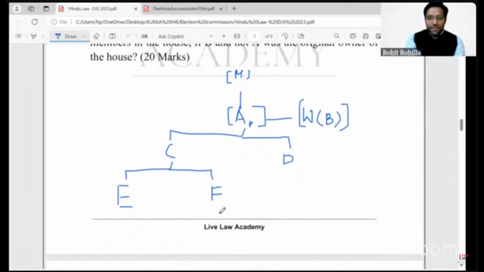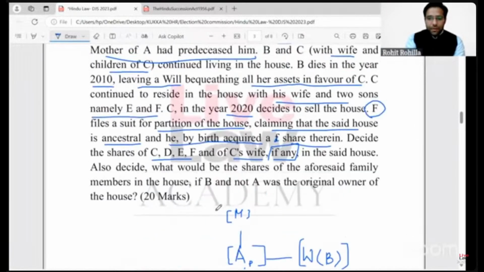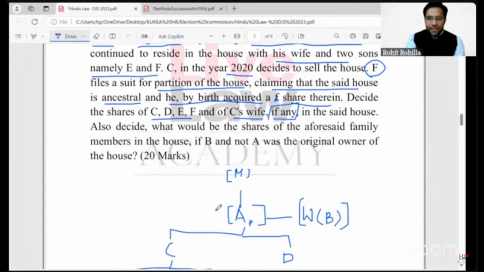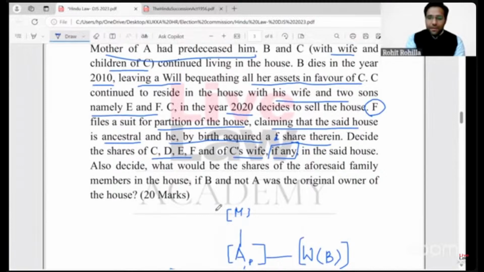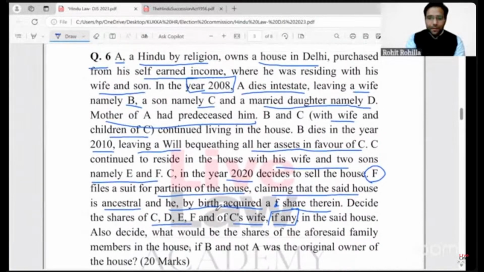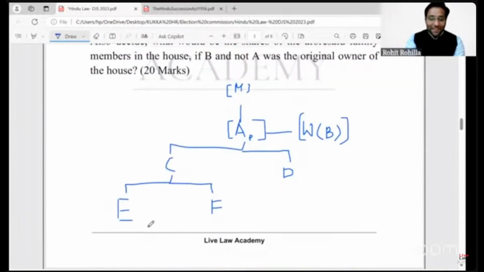Now, the issue that arises is when C tries to sell this house, he is being stopped by his own son, F. F claims that the property in question is an ancestral property. Then there will be coparcenary interest, and C cannot just like that alienate the property in favor of a third party, right?